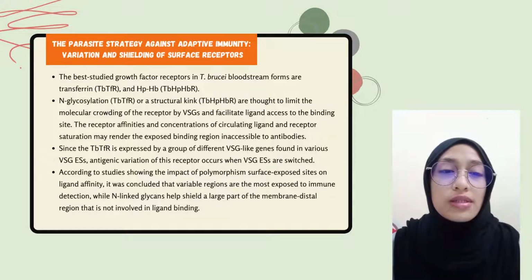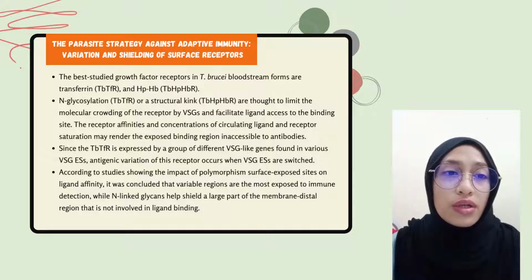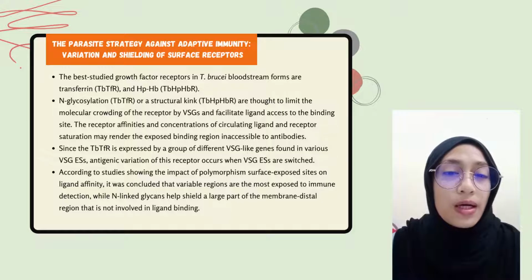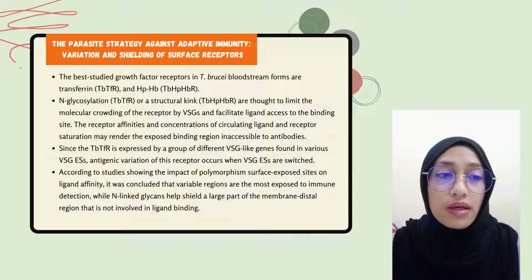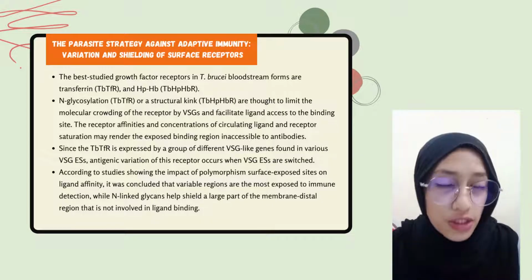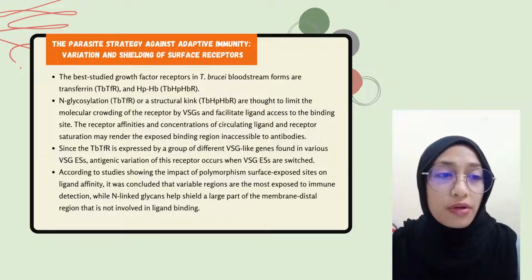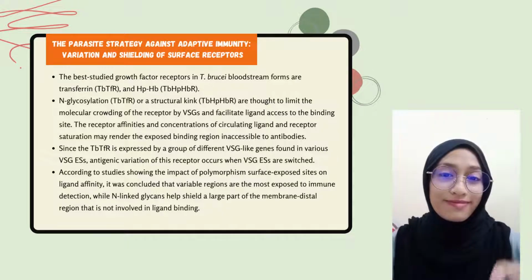According to recent studies, immunological avoidance is the primary reason for the N-glycosylation variation. According to other studies showing the impact of polymorphism of surface-exposed sites on ligand affinity, it was concluded that variable regions are the most exposed to immune detection, while the N-linked glycans can help shield a large part of the membrane-distal region that is not involved in ligand binding.